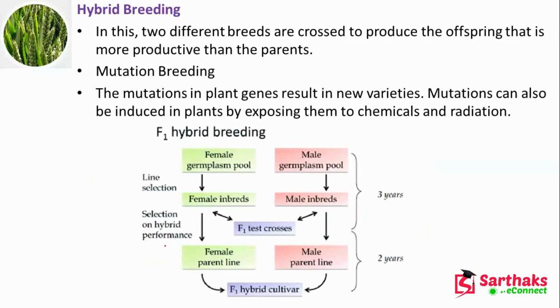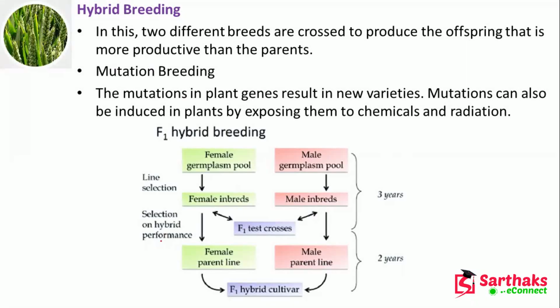Now, hybrid breeding. In this, two different breeds are crossed to produce offspring that is more productive than the parents. Here, offspring means the child. In case of plants also, another plant produced from the first plant is a child.